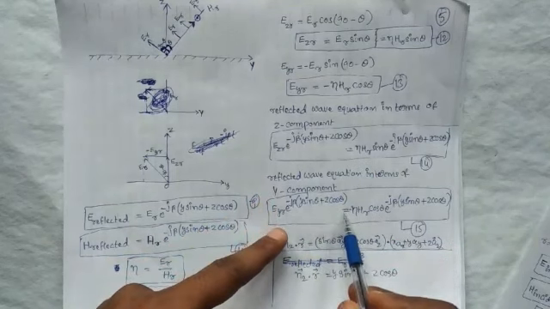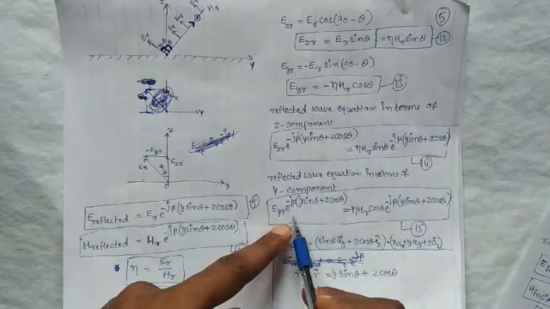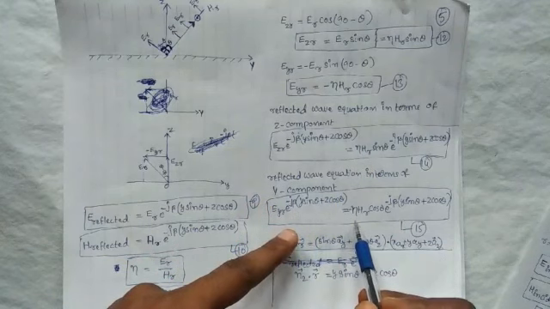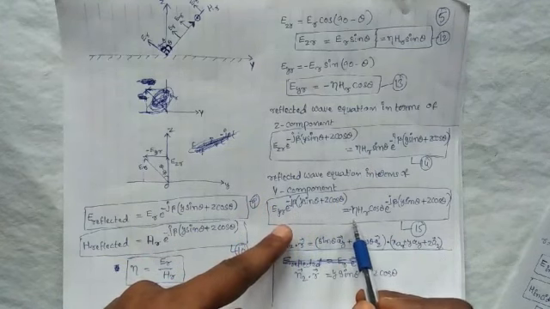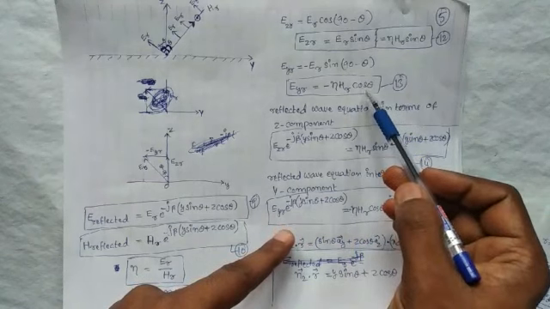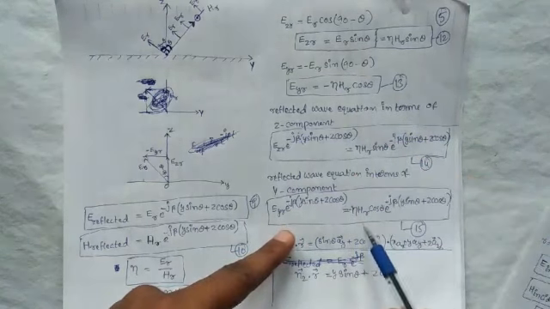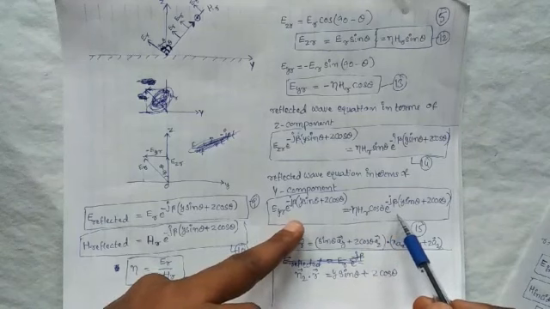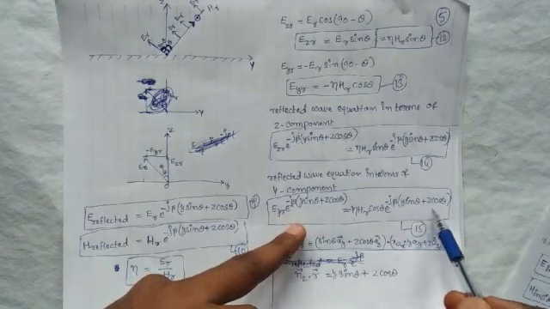Similarly, in terms of the y component, E_y^r e^(-jβ(y sinθ + z cosθ)) is equal to what? E_y^r is equal to minus η H_r cosθ e^(-jβ(y sinθ + z cosθ)).